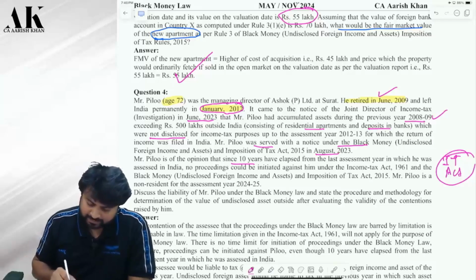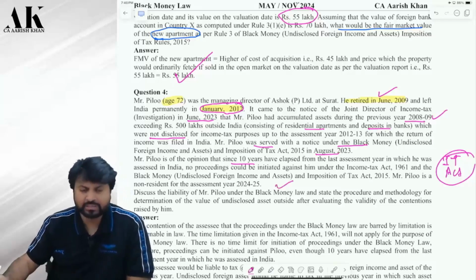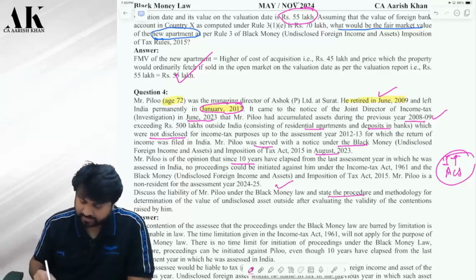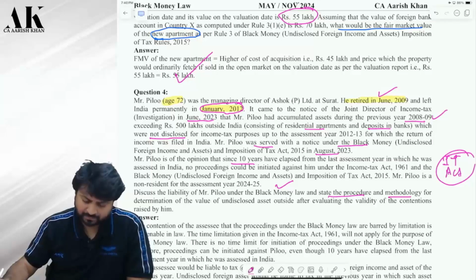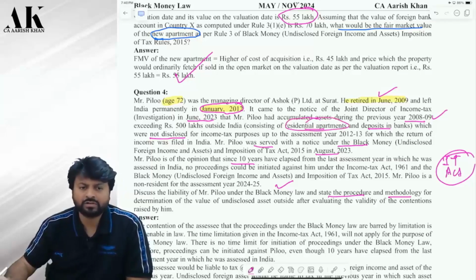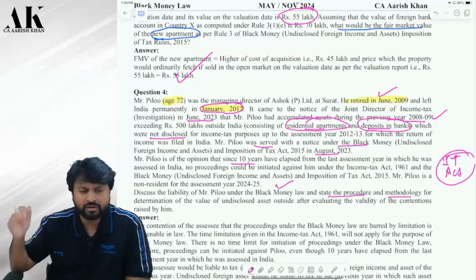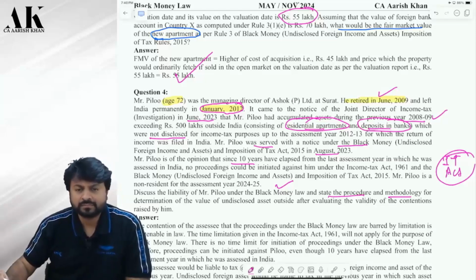Discuss the liability of Mr. Pilu under the black money law. Yes, Mr. Pilu is liable for tax under the black money law. Correct? State the procedure. The procedure is what? He has a residential apartment. For the residential apartment, you have to consider the cost or NRV, whichever is higher. Correct? And for deposit in bank account, you have to consider all the deposits from the date of opening. Correct? So that's it.